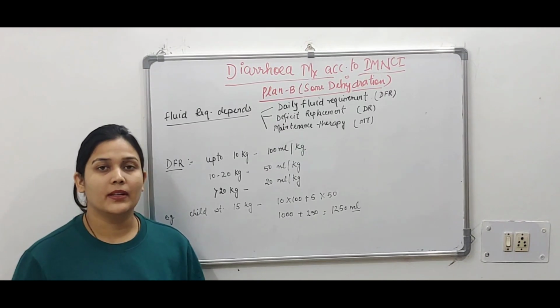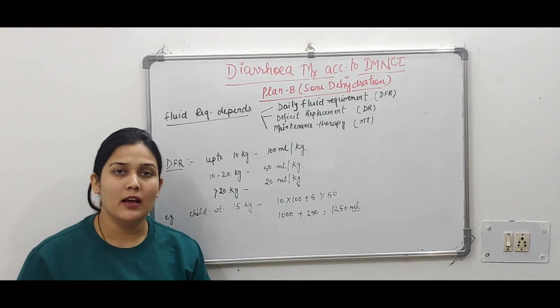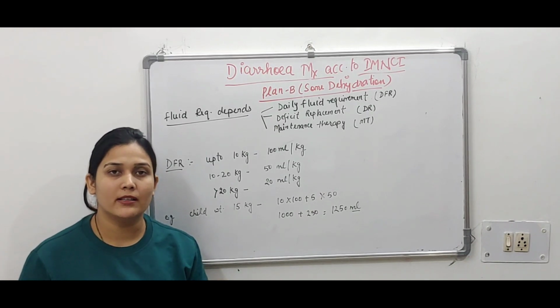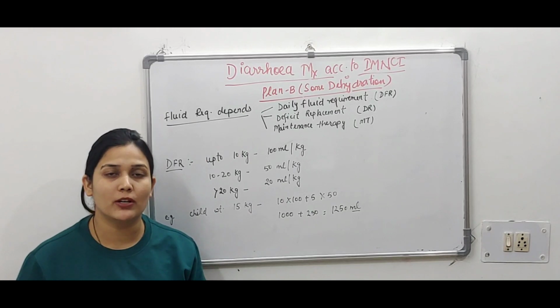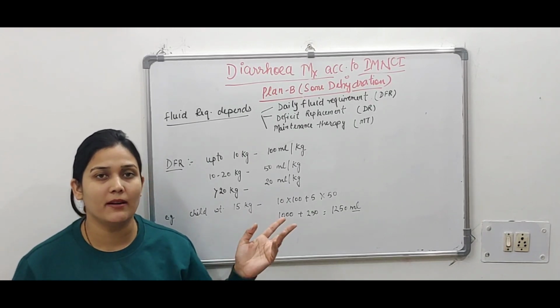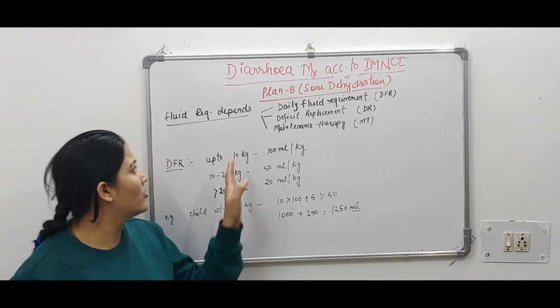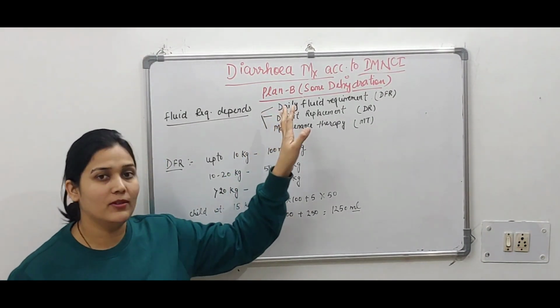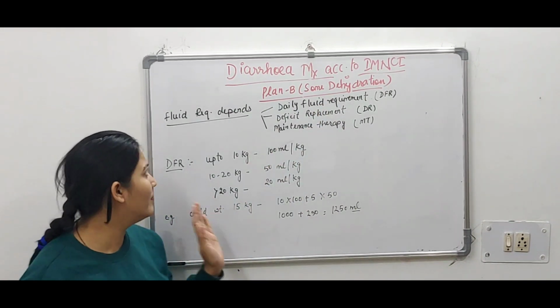Okay, in plan B the child will be having some dehydration. We have already discussed the signs and symptoms. Either the child will be restless, irritable, or the eyes will be sunken. Two of the signs, or maybe 3, will be there, and the skin pinch goes back slowly. So that is the sign and symptom. The child is having some dehydration and we are managing it according to plan B.